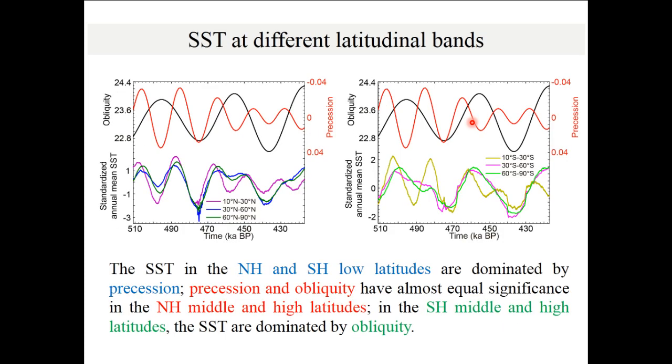Okay, now let's see our simulated sea surface temperature results. The left figure represents the North Hemisphere results, and the right figure represents the South Hemisphere results. As we can see, the sea surface temperature in the North Hemisphere and the South Hemisphere low latitudes are both dominated by precession. Precession and obliquity have almost equal significance in the North Hemisphere mid and high latitudes. In the South Hemisphere mid and high latitudes, the sea surface temperature is dominated by obliquity.